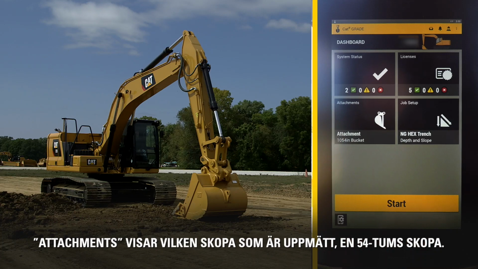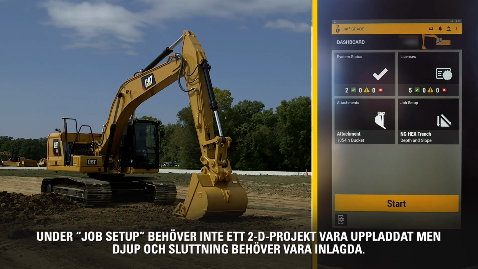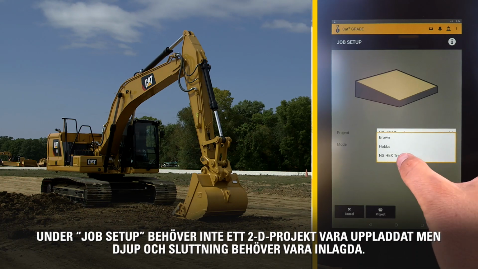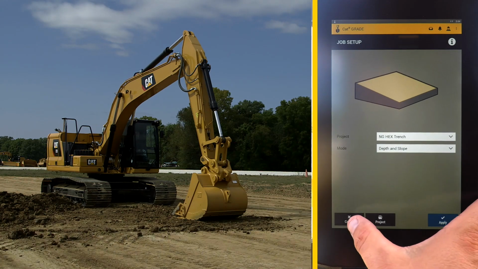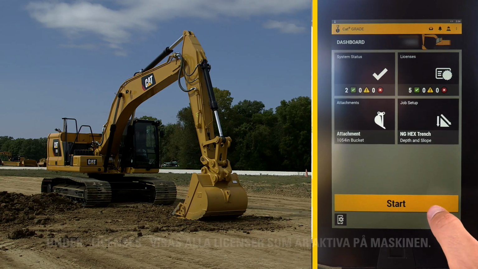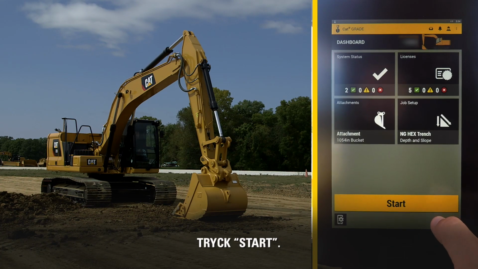Bucket Attachment window shows which bucket is measured up, a 54-inch bucket. In Job Setup, a 2D job does not need a job loaded, but it will need a 2D depth and slope. The Licenses panel tells you all the licenses that are activated on the machine. Hit Start.